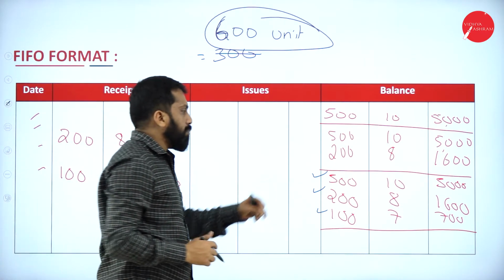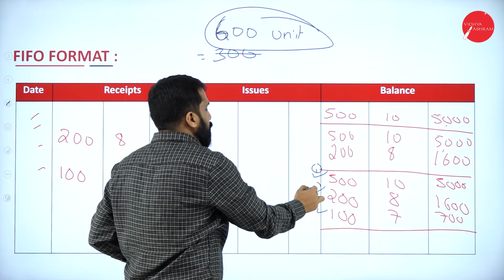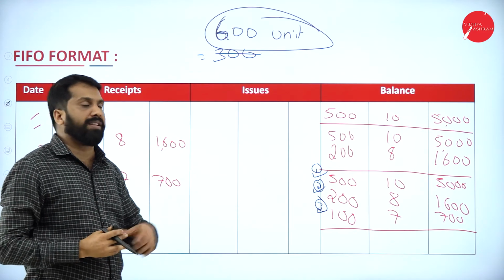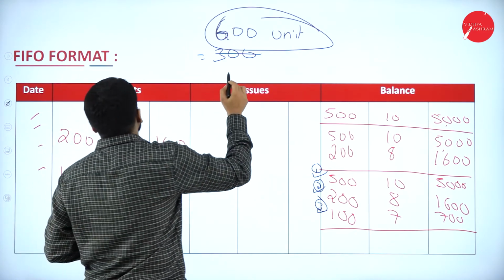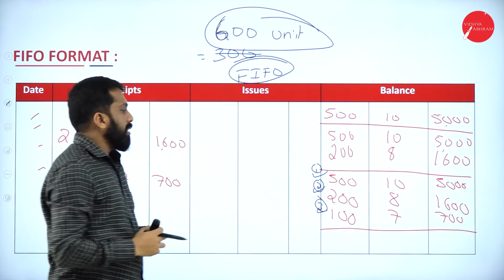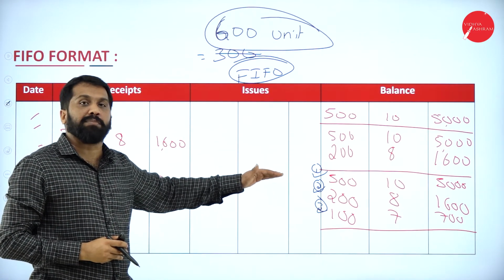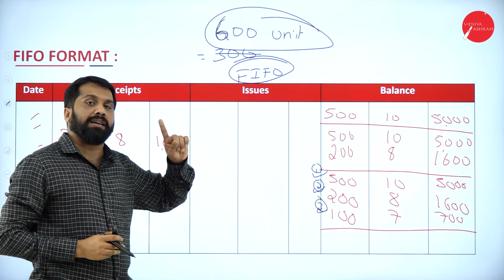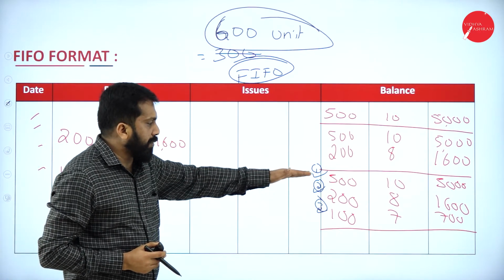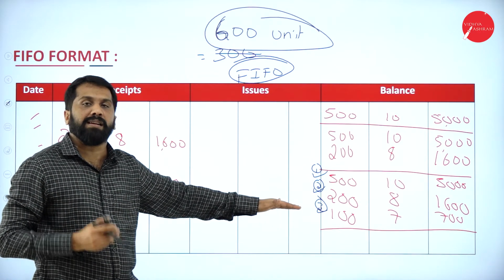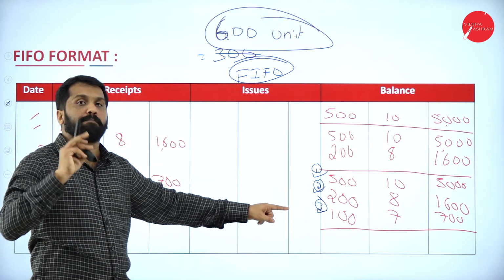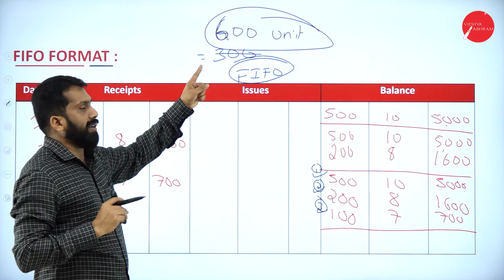See, this is your box number 1. This is your box number 2. This is your box number 3. FIFO method we are doing. So I'll write down here FIFO. Should we go for first box, second box or third? Just imagine. Remember the example I gave you, milk packet. Milk packet 1, milk packet 2, milk packet 3. If you want to sell or issue, which packet we will sell? The first packet.